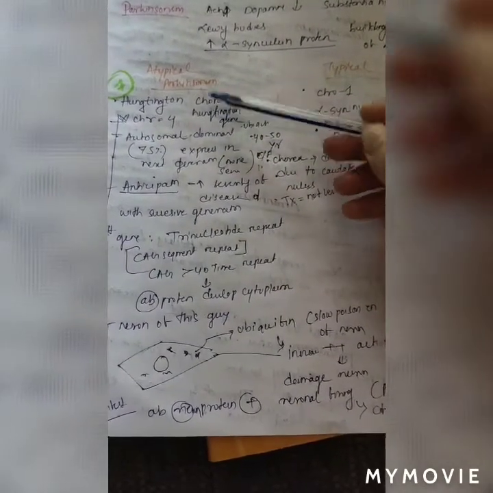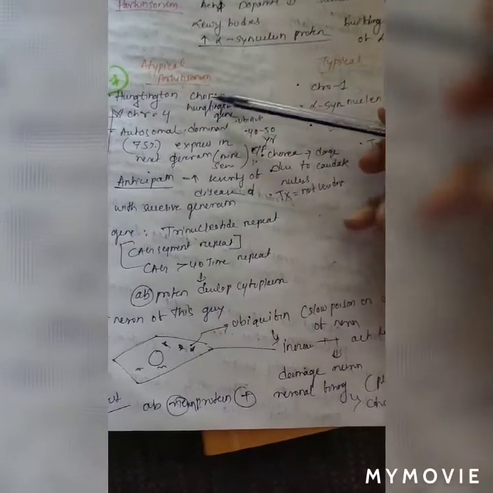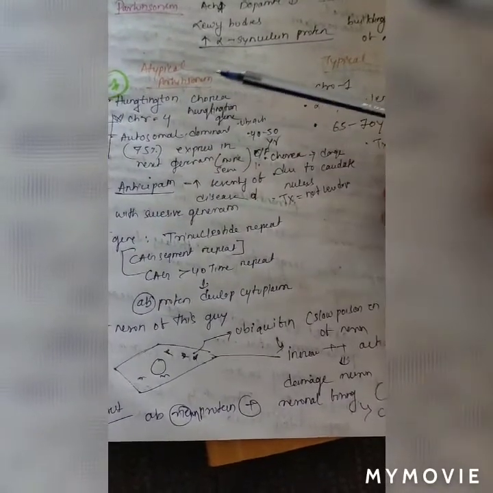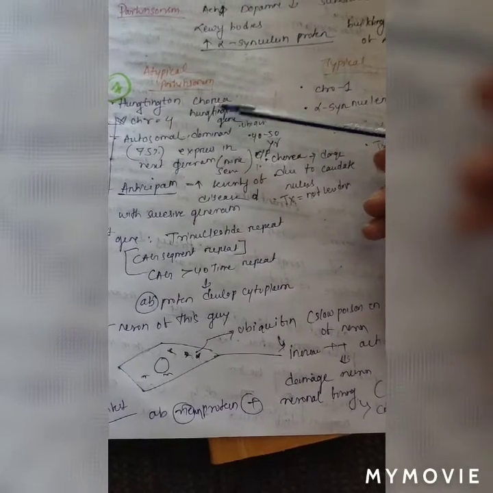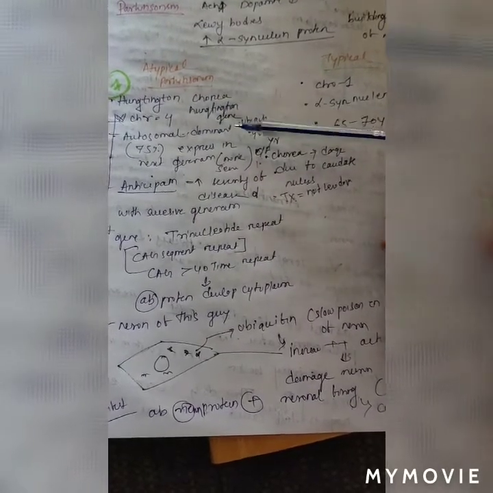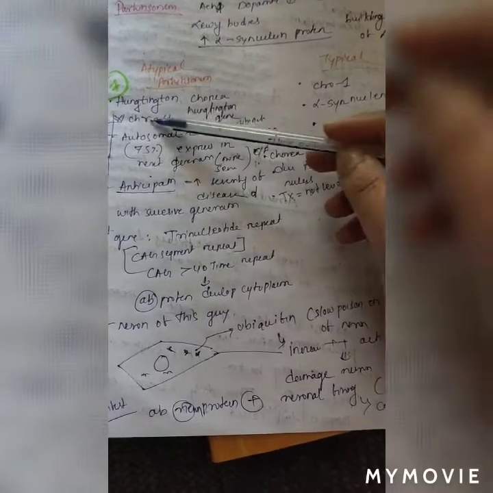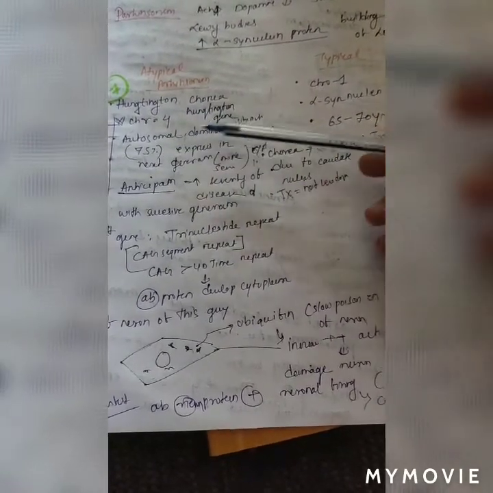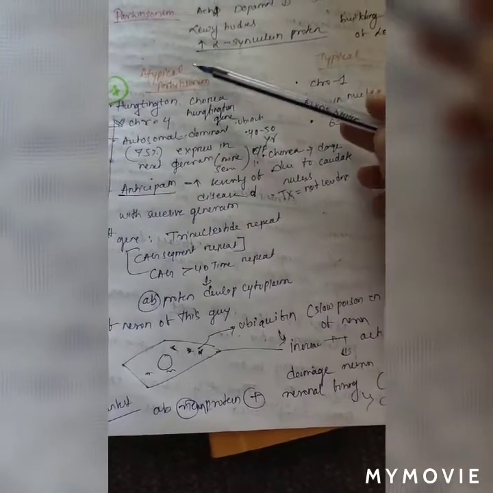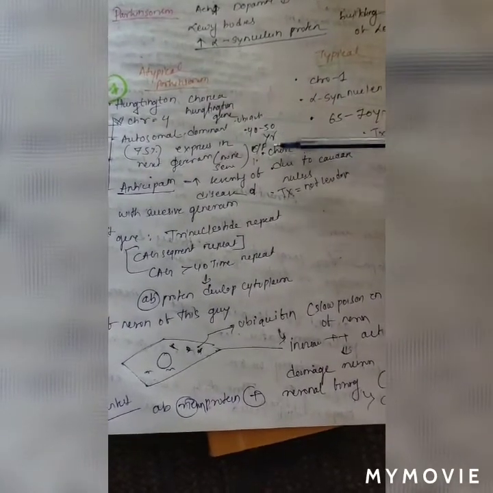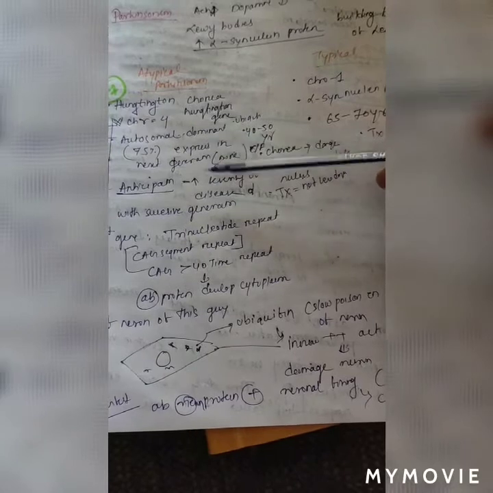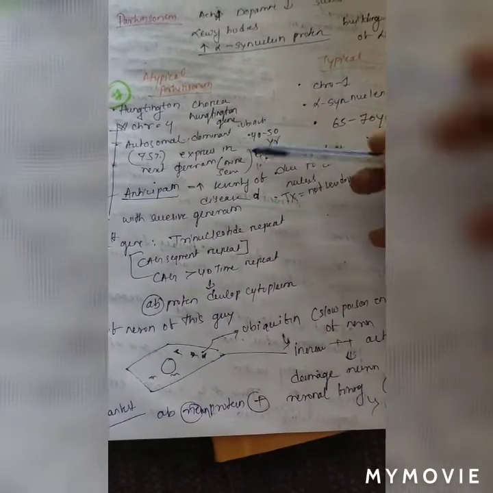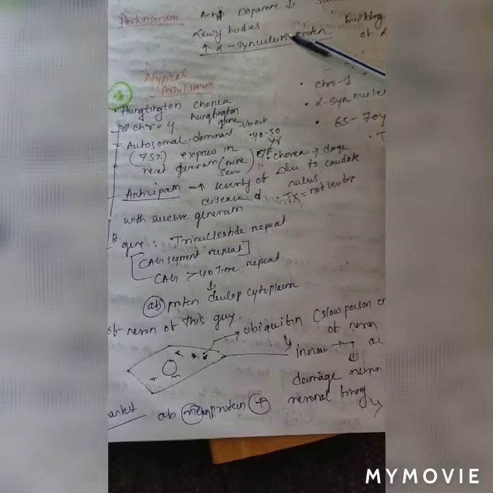Let's discuss them one by one. Among these we find Huntington chorea. It is a genetic disorder. The gene is the Huntington gene, which is mutated, found on chromosome number 4. It is autosomal dominant, and the age of onset is 40 to 50 years, with 75% expressed in the degeneration. Here the main finding is chorea.